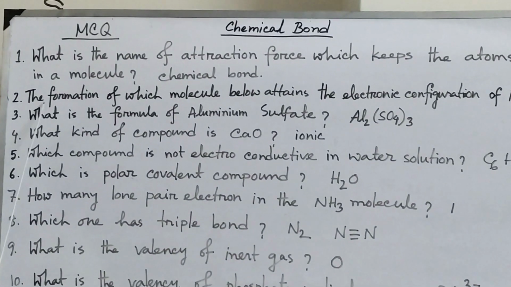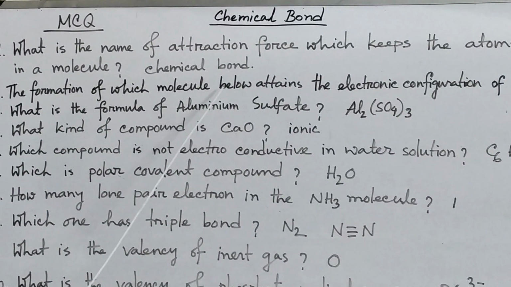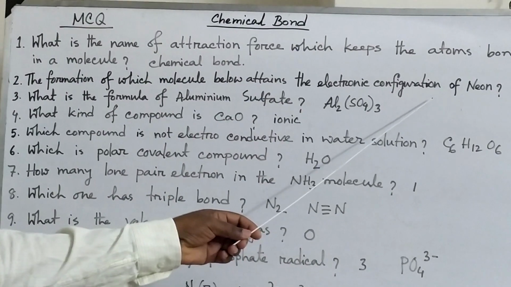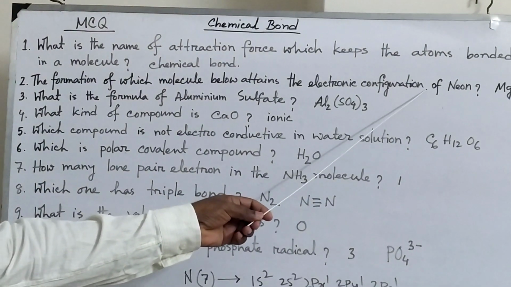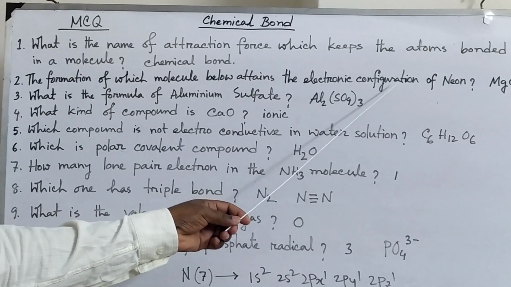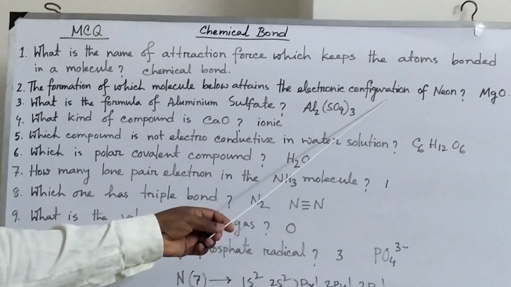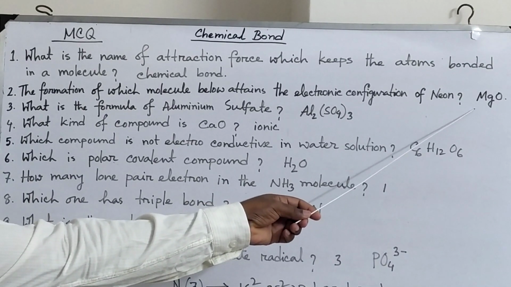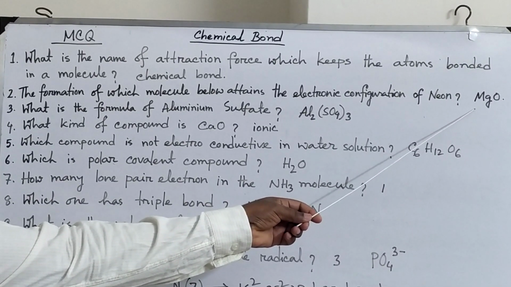Now number 2, the formation of which molecule below attains the electronic configuration of neon? Everybody knows the electronic configuration of neon: 10 electrons, 1s2, 2s2, 2p6. Magnesium has 2 electrons in its outermost energy level.